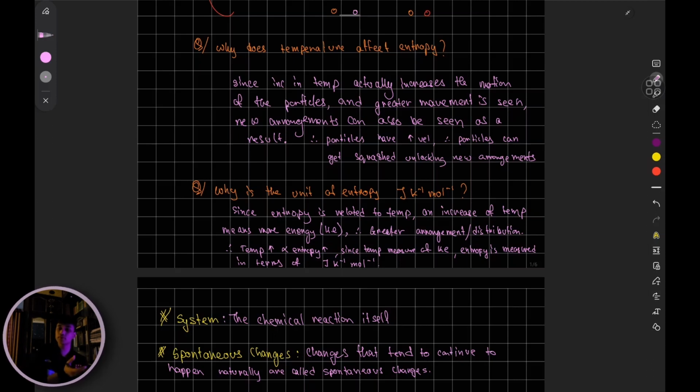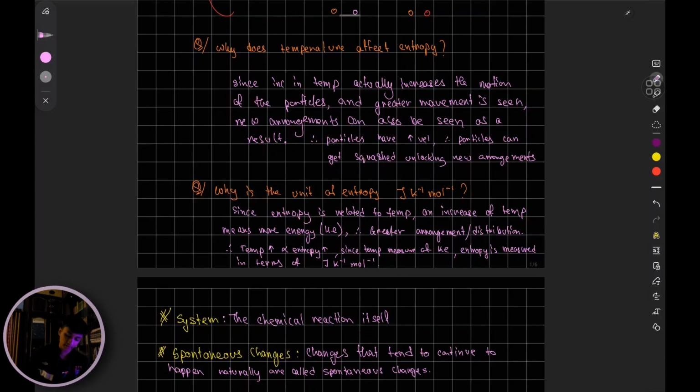So since temperature is related to the amount of kinetic energy, that means when you're increasing the temperature, you're increasing the kinetic energy. What does that mean? If kinetic energy is half mv square, since the mass is not changing, what is changing? The velocity is changing, right? Okay, since the velocity is changing, due to greater velocity, it's going to unlock new positions, new arrangements, and therefore the entropy of the substance increases.